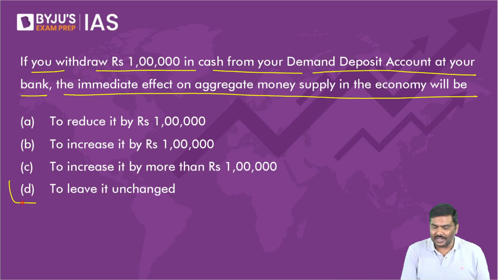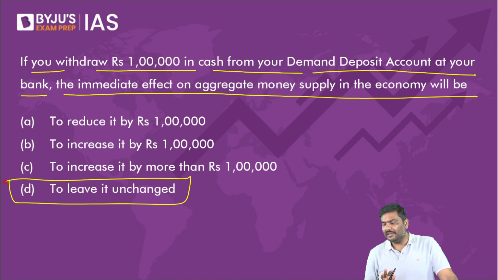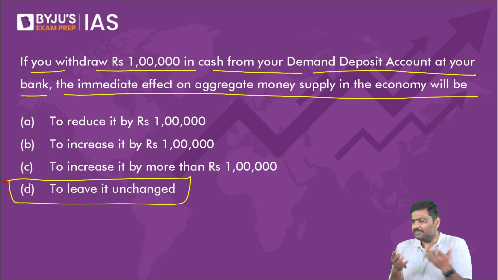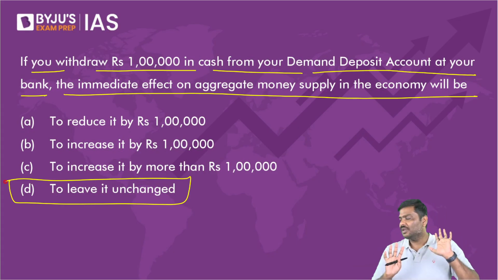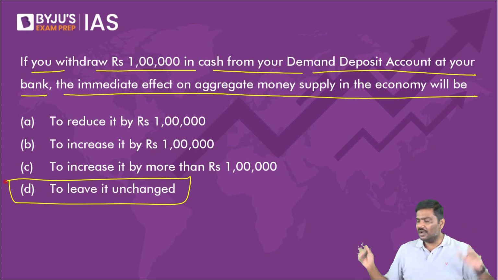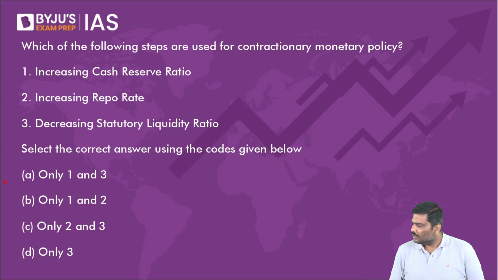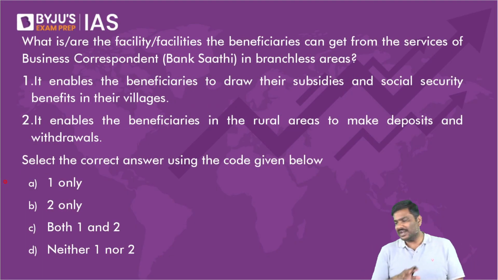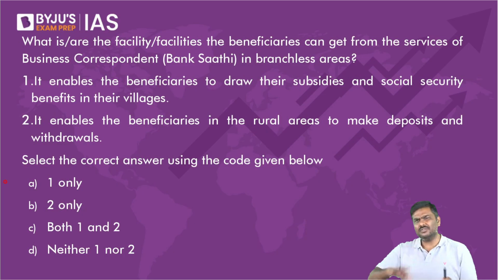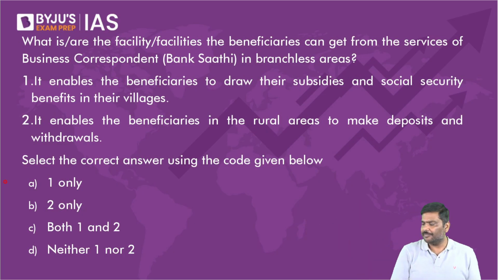Can I say option D here? Let me know. You withdraw 1 lakh rupees, so M3 will remain the same. M3 will not change. Immediately nothing will happen. So the right option is option D here. Now, come to the previous question. Last question. After this, we'll stop. We'll take a couple more, and we'll take it up tomorrow and finish up. Don't worry.